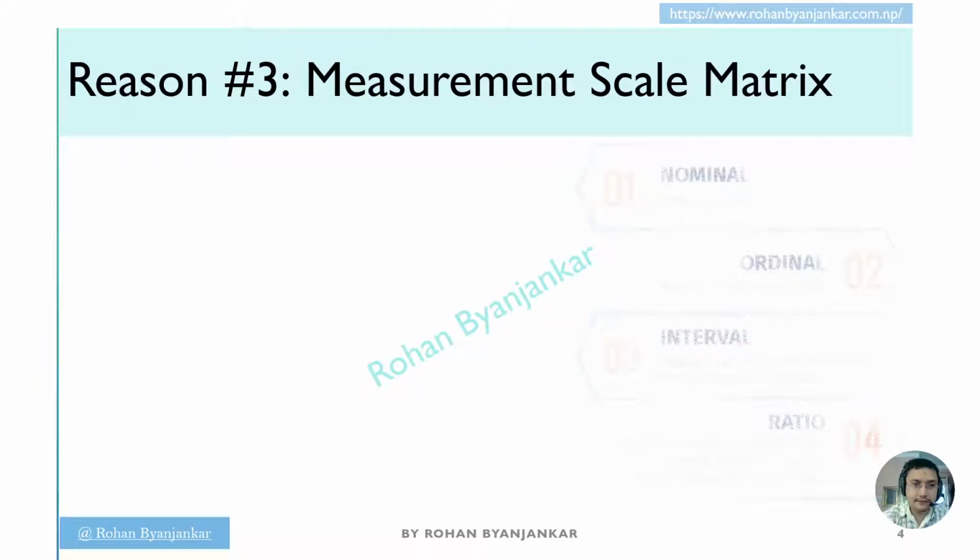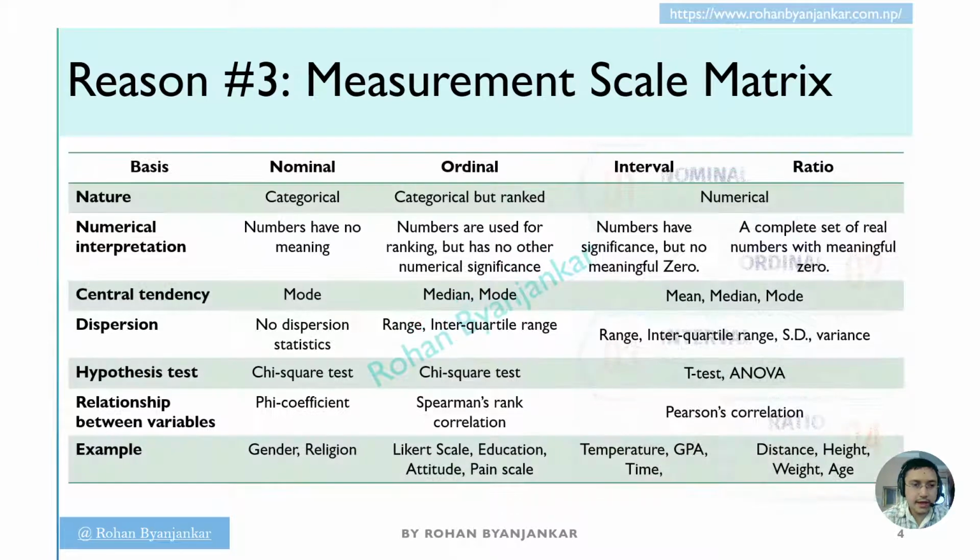The reason 3. This is the measurement scale matrix, and this matrix is the basic foundation for the data analysis. And if you have no grasp or no knowledge of these components, then never ever carry out the data analysis.